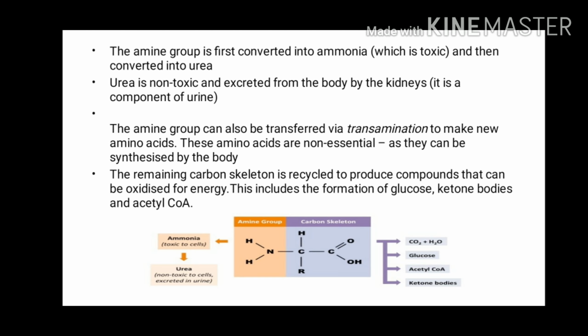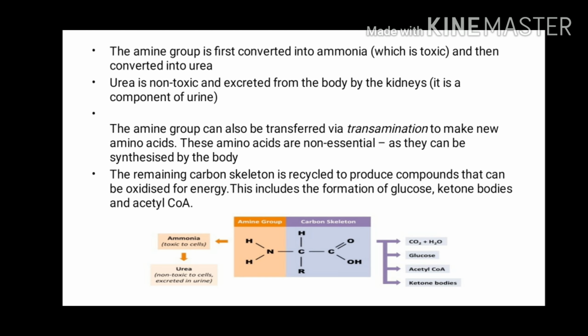Next, the carbon skeleton is the keto acid remaining after the removal of amino group from the amino acid, and this carbon skeleton is used to form either glucose or fats, or it is converted to metabolic intermediates that can be oxidized in the citric acid cycle for the release of energy.